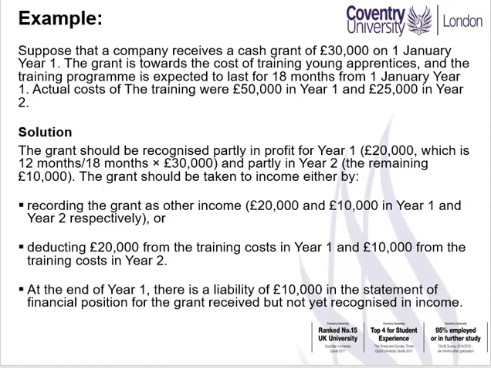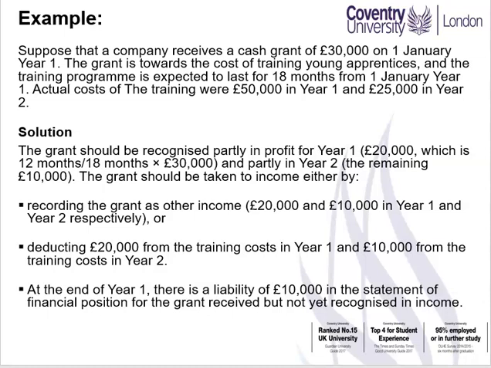Solution. The grant should be recognized partly in profit for year 1, $20,000, which is 12 months out of 18 months, multiplied by 30,000, and partly in year 2, the remaining 10,000.